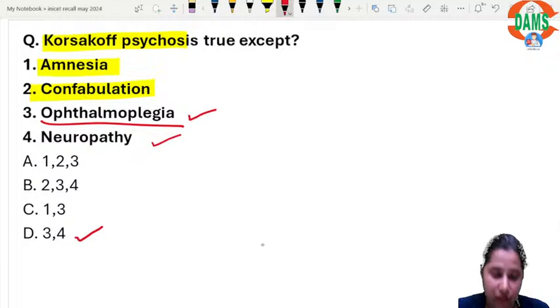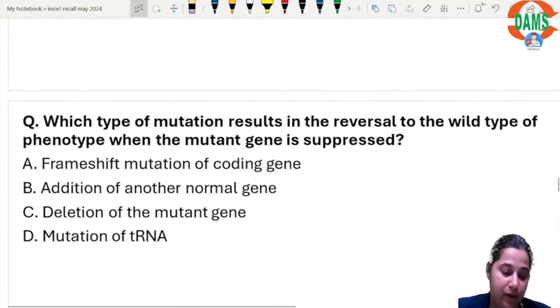Depending upon what was asked and what the options were, right? We have discussed this so many times. You remember Wernicke-Korsakoff psychosis, and under it there is Wernicke's and Korsakoff psychosis. Korsakoff psychosis is amnesia, the confabulation portion, right? Neuropathy is overlapping, ophthalmoplegia is not seen. Ophthalmoplegia is a feature of Wernicke's, right?